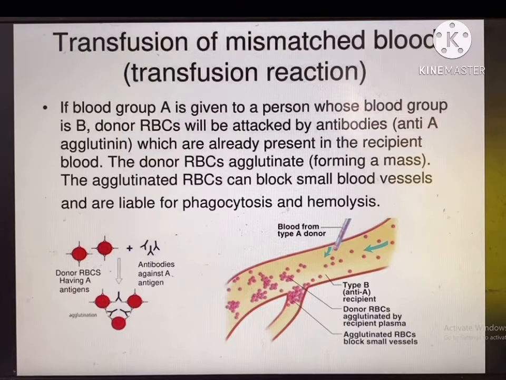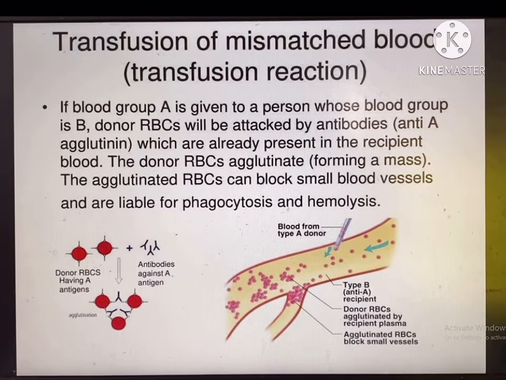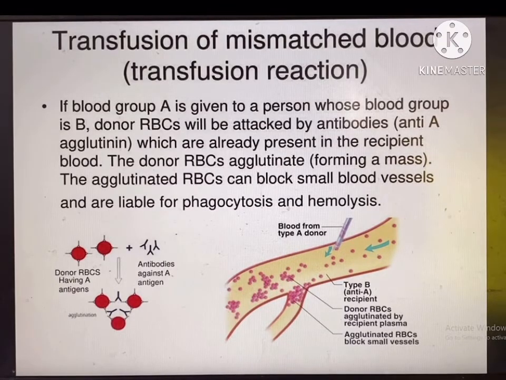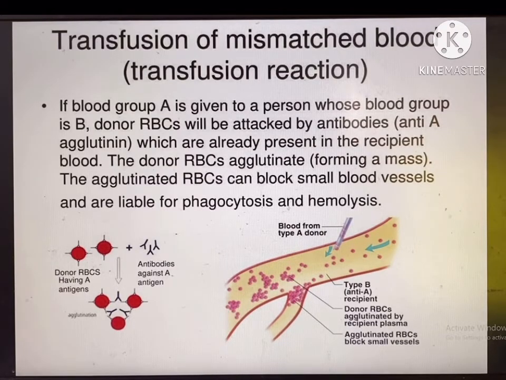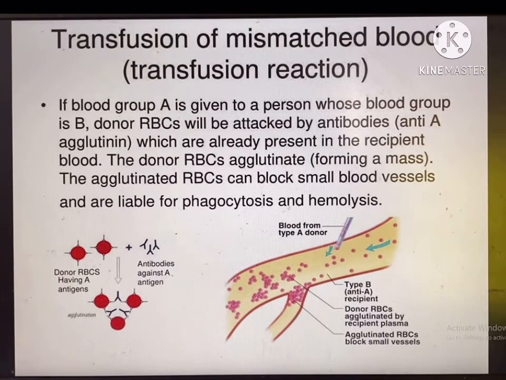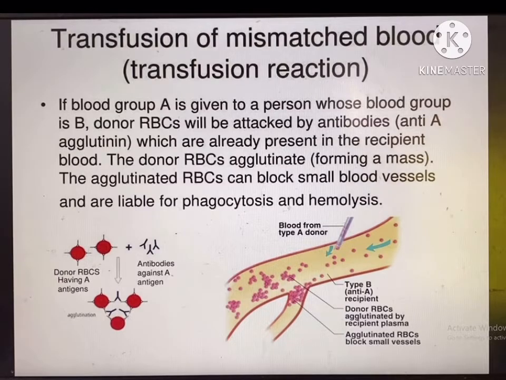Okay, the first point's explanation is the transfusion of mismatched blood. When your patient needs the A blood group or B blood group or any blood group, and the donor is of another blood group, serious complications occur. If blood group A, for example, is given to a person whose blood group is B, donor RBCs will be attacked by the antibodies, which are also called anti-agglutinin or agglutinin, which are already present in the recipient's blood.